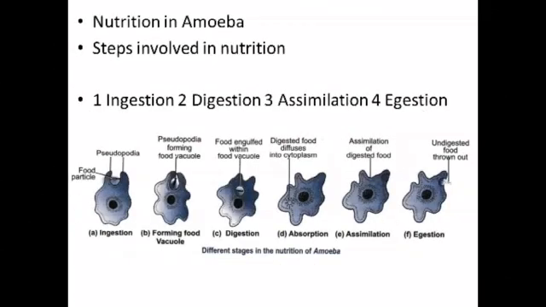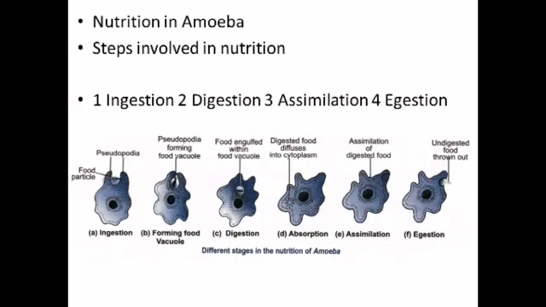Topic is nutrition in amoeba. Amoeba is a unicellular organism. The mode of nutrition carried out by amoeba is holozoic. The process of obtaining food in amoeba is known as phagocytosis. Nutrition in amoeba involves the following four steps: ingestion, digestion, assimilation, egestion.